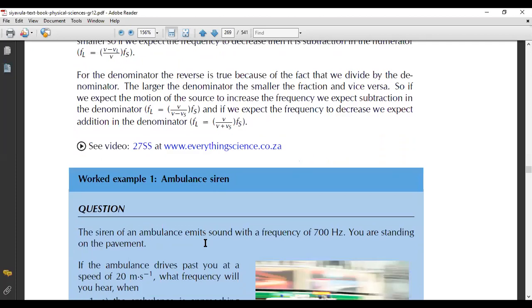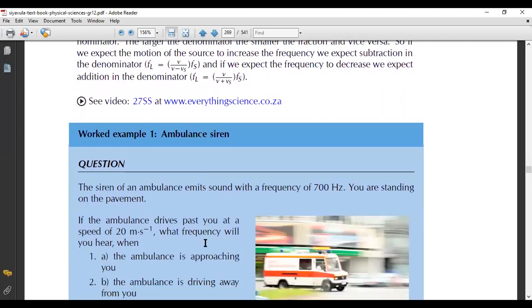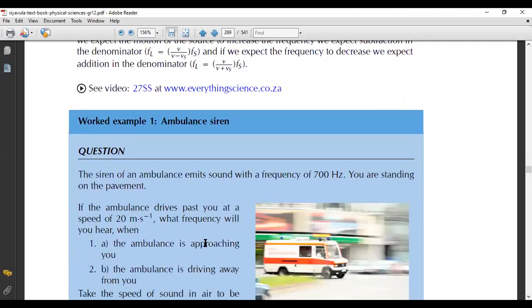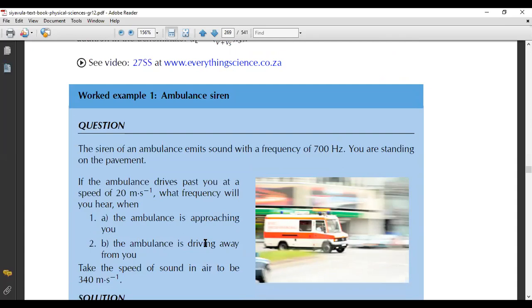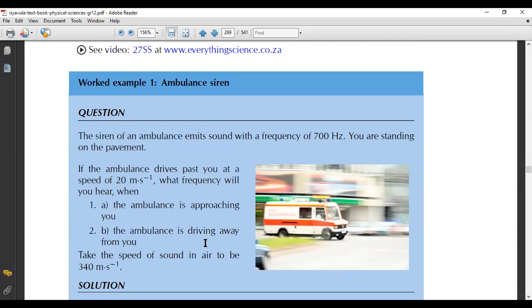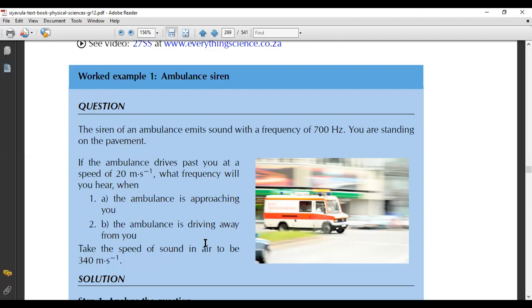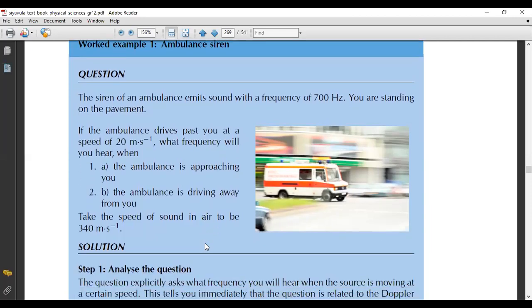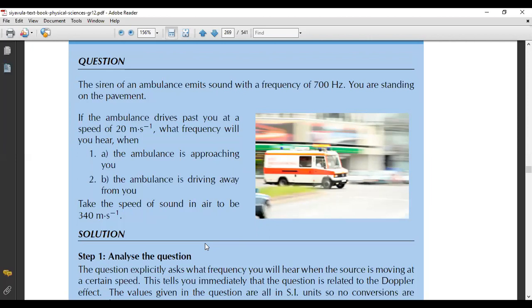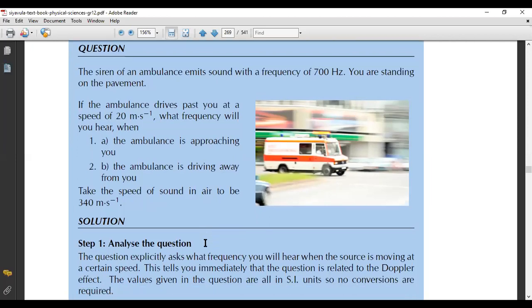So let's look at an example. It says the siren of an ambulance emits sound with a frequency of 700 hertz. You are standing on the pavement, okay? So if the ambulance drives past you at a speed of 20 meters per second, what frequency will you hear when number one, the ambulance is approaching you, and number two, the ambulance is driving away from you? Take the speed of sound in the air to be 340.